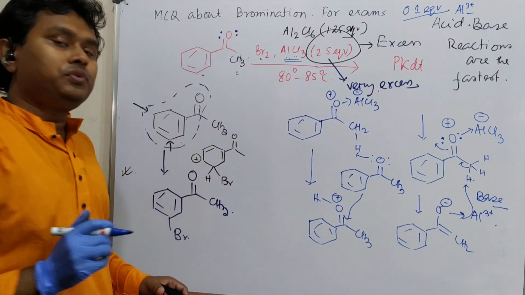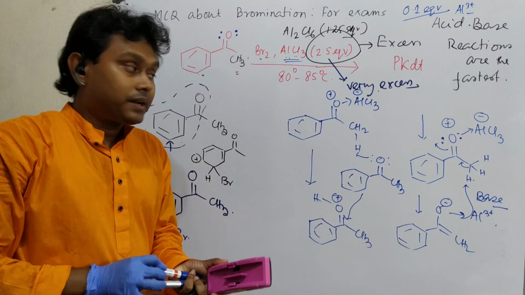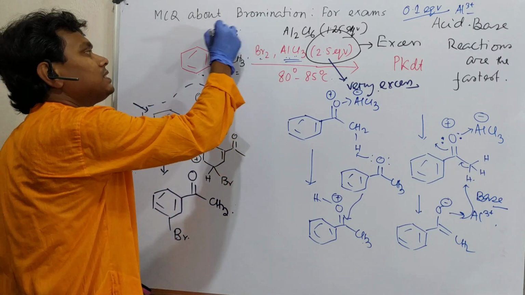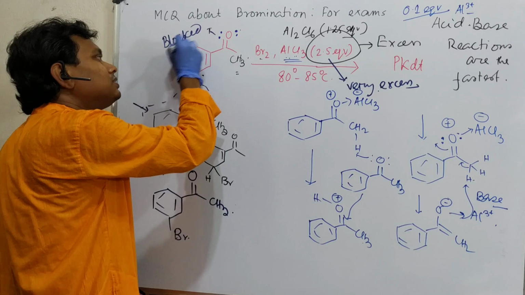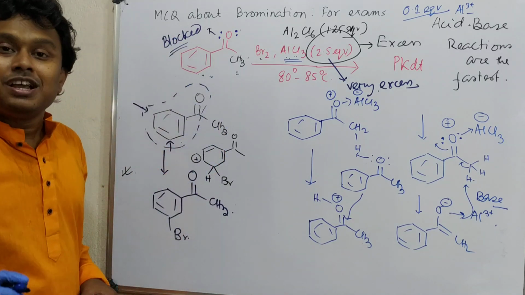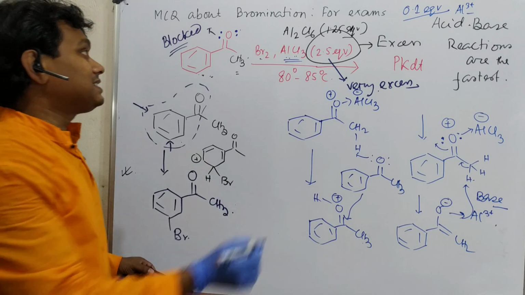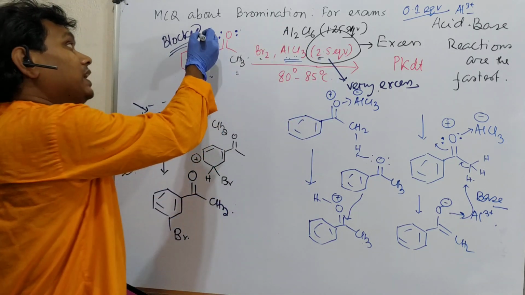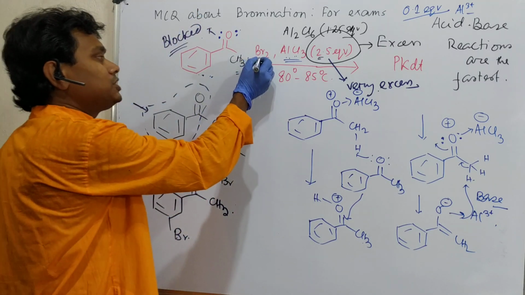Okay. But if you put excess AlCl3, what can you expect? Every molecule, all molecules are blocked. This reactant molecule is blocked. Then who will abstract as a base? No one is there to abstract as a base. And see, this is a pretty large excess, 2.5 equivalent. Okay, so 1 equivalent is consumed here, and 1.5 equivalent is left. Now there is bromine.